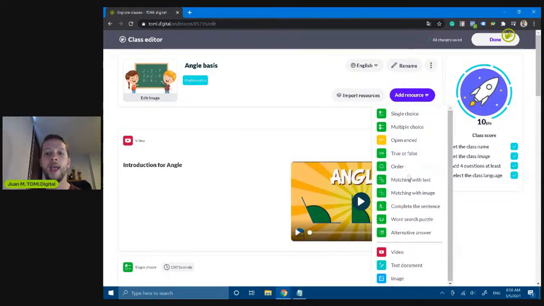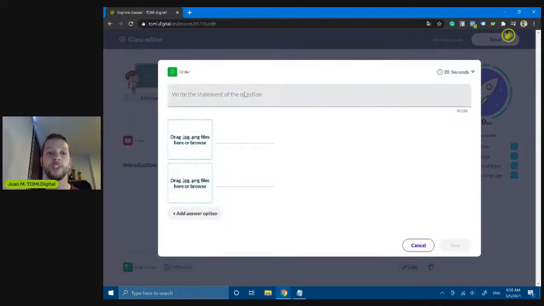So move forward. Order is an activity that I actually like very much. So I'm going to show you how to do it. The way to create it is, for example, I'm going to write the statement here, and this is going to be like, please order the angles from less to... I don't know how to write it in English. I apologize again if I'm making mistakes in my English. But please order the angles from low to high. I think that would be a way to write it down.